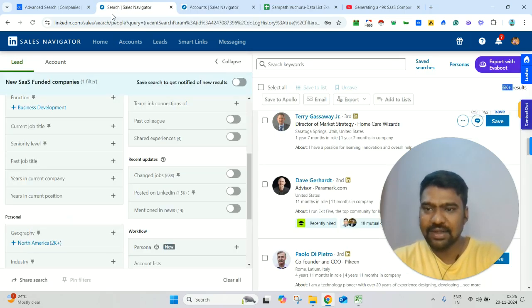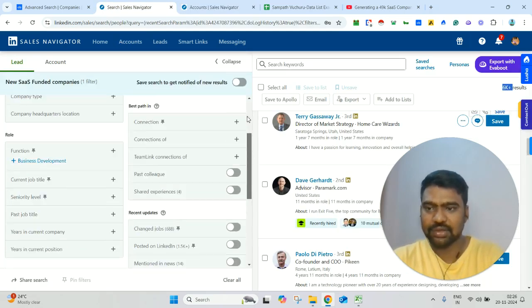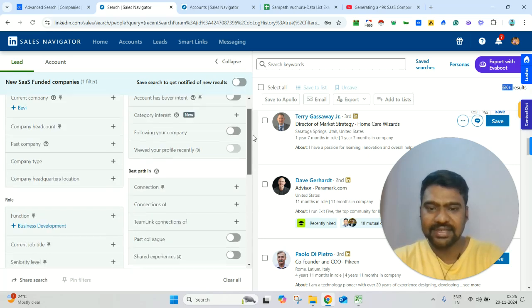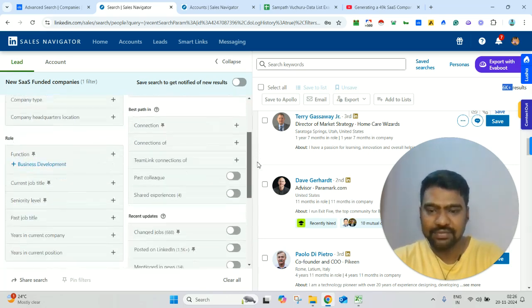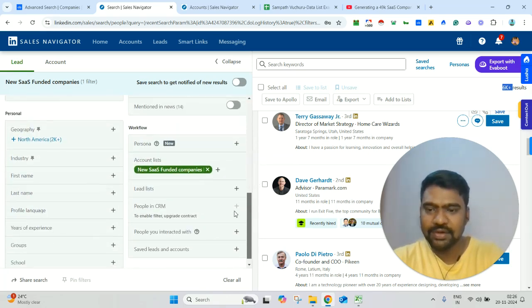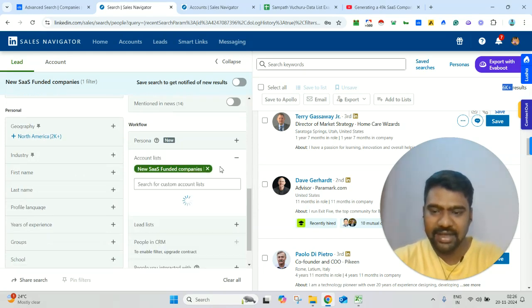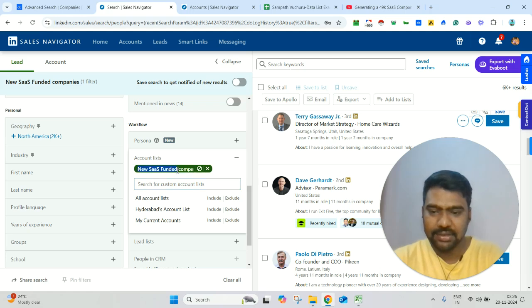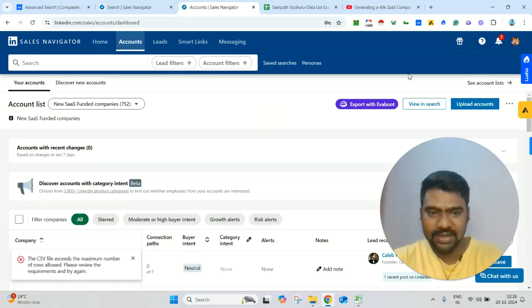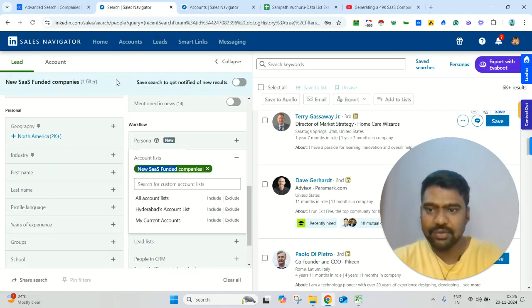Then we can go to the Sales Navigator filters. Here these are the Sales Navigator search filters. If you scroll down a little bit more, here you can see workflow, add account list. Here I added that company's list. So we can simply add our targeted companies here. Then we can go to the search filters and click our targeted company, whatever file we added. We can simply select that file. So now I added this file.